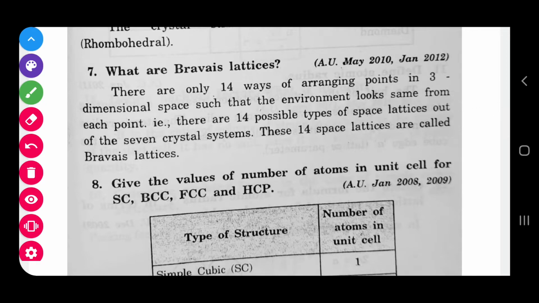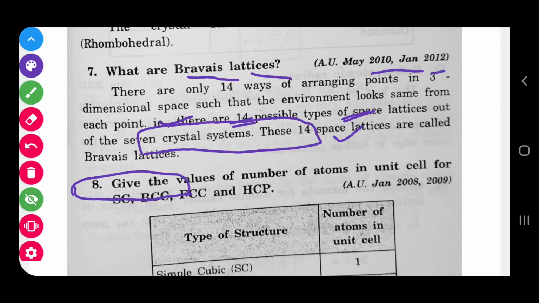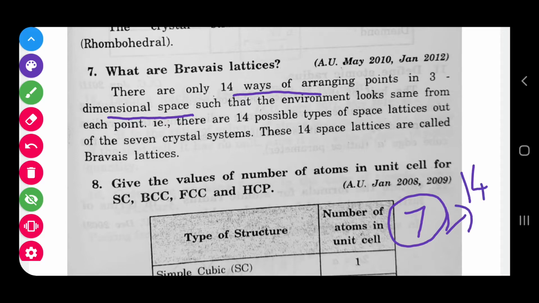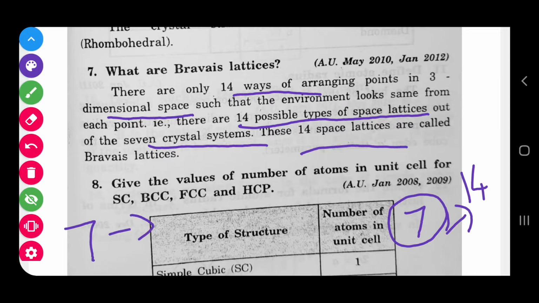And what are Bravais lattices? Already I told you 7 crystal systems are there. Using these systems we can arrange the points in 14 ways in a 3-dimensional space. So using these 7 systems we can make 14 ways of arranging points in the space lattice. We call these 14 space lattices the Bravais lattices. So there are 14 possible types of space lattices out of the 7 crystal systems.